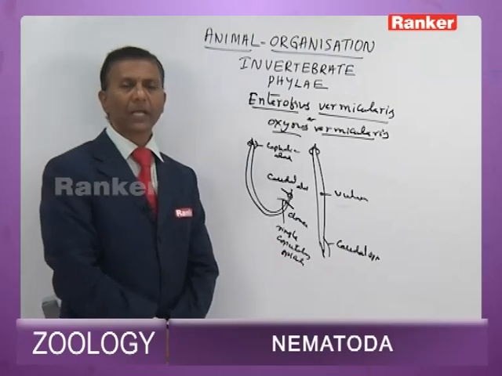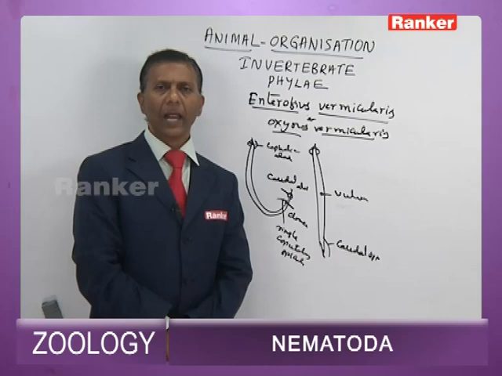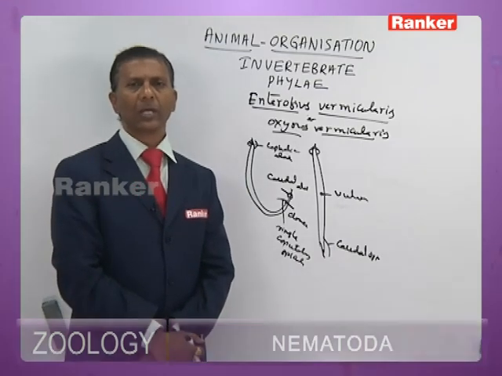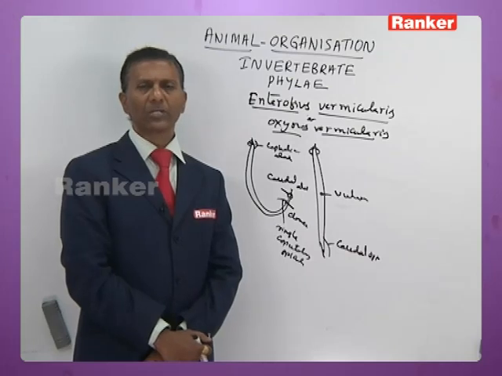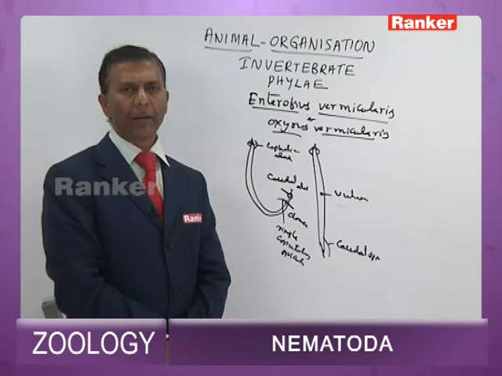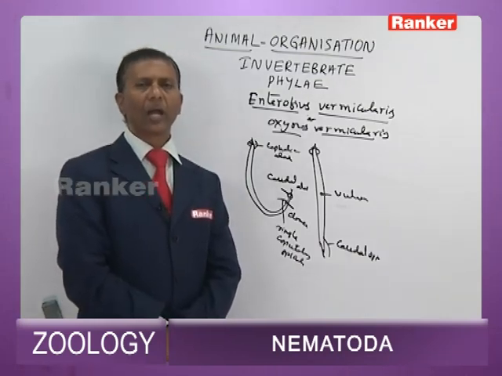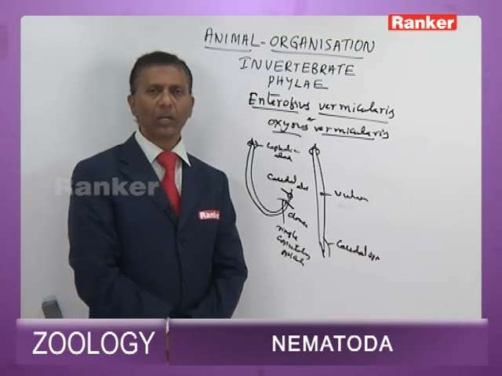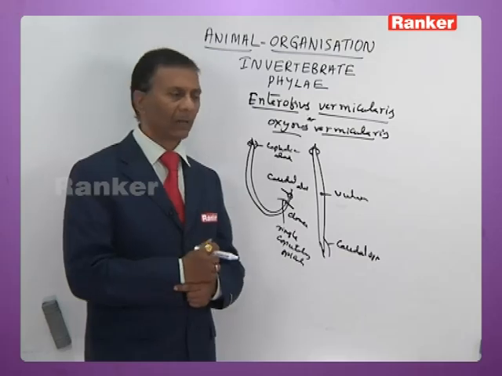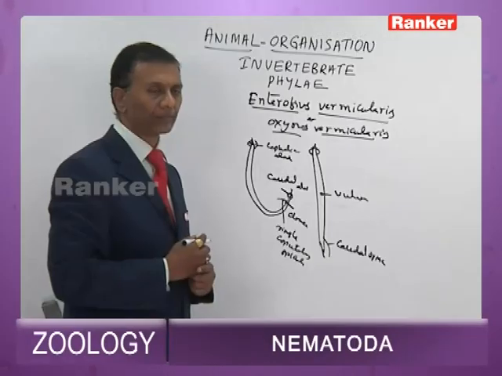So here the males are short and slender with a curved tail. Both male and female at the anterior end have cephalic alae or alar lobes. The male exclusively, towards the posterior end, has a pair of caudal alae, which are meant for clasping the female at the time of copulation. The cloaca lodges a single copulatory spicule. In the female, the tail is tapered with a caudal spine.